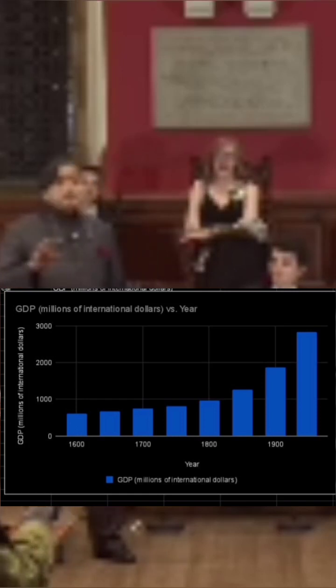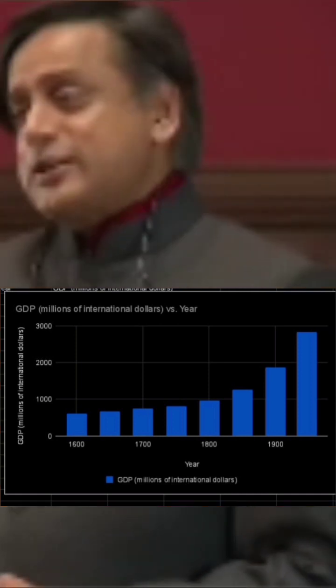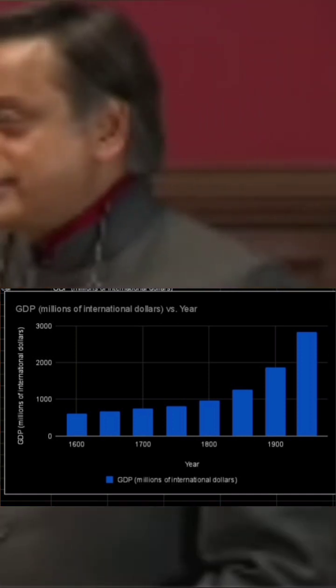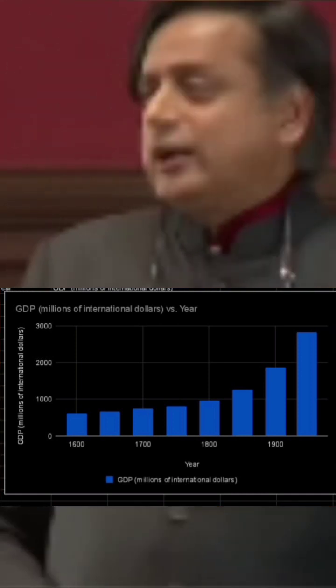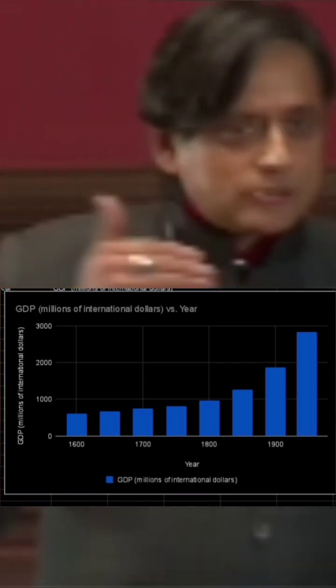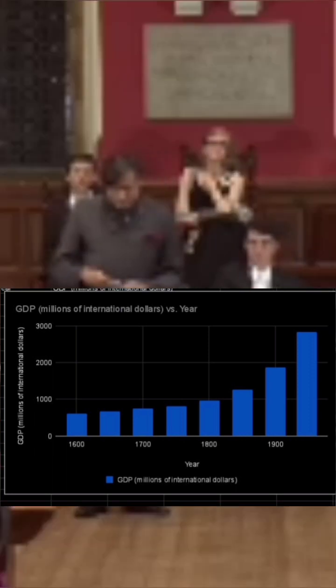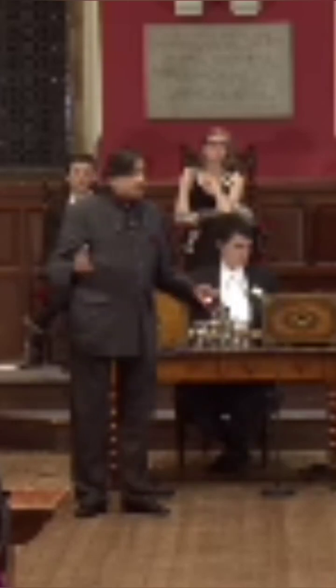India GDP grew by over 400% from 1600 to 1947. According to Indian economist Angus Maddison, when the world was full of farmers without any industry, India was 23% of the world population and 24% of the world GDP in 1600. That doesn't make Indians rich, that makes Indians poor.